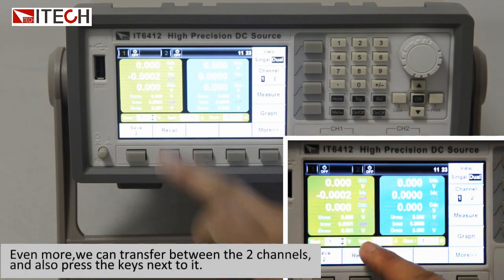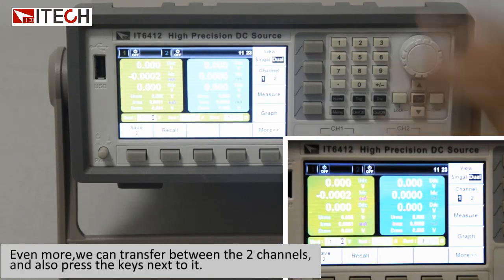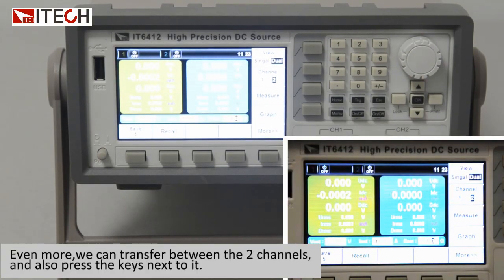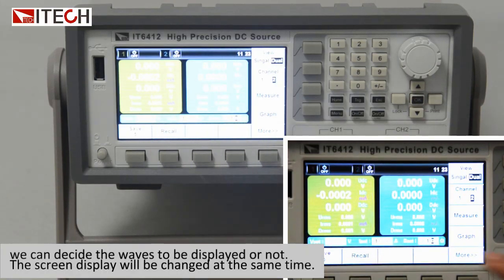Even more, we can transfer between two channels and also press the keys next to it. We can decide the waves to be displayed or not. The screen display will be changed at the same time.